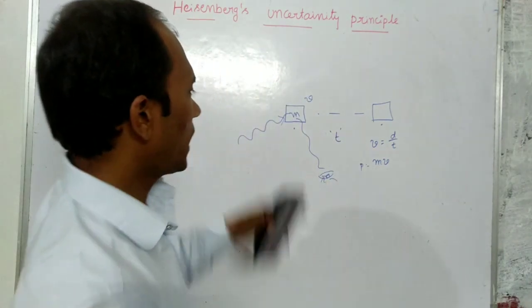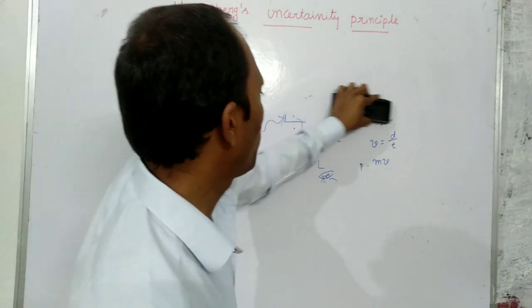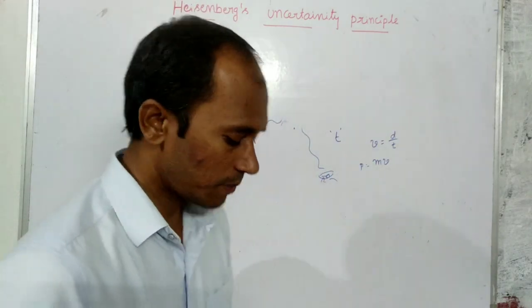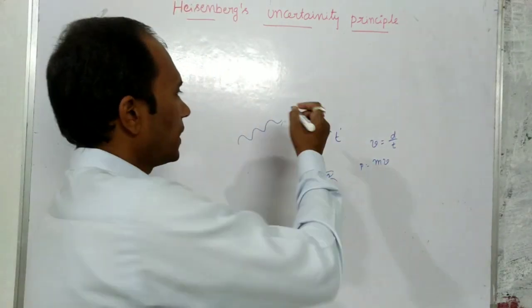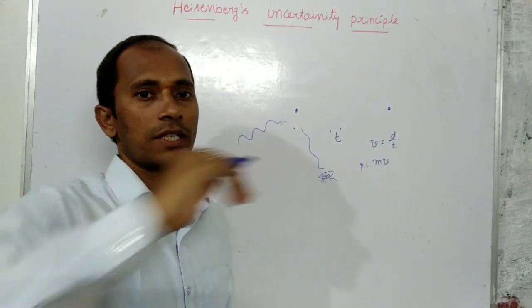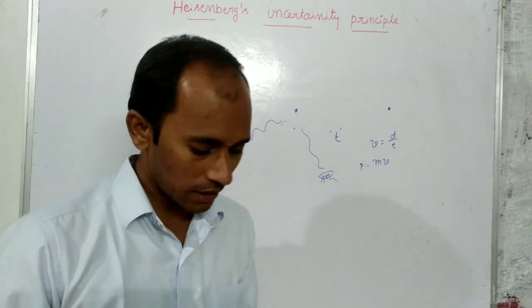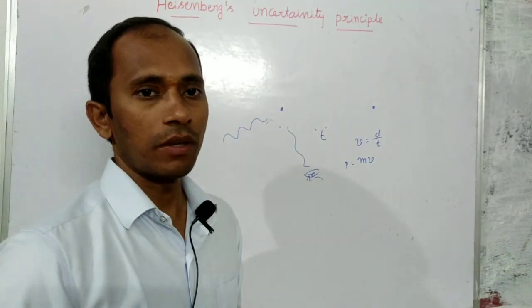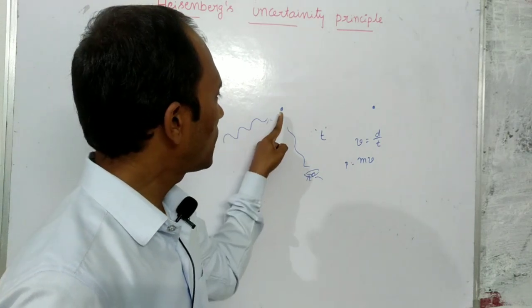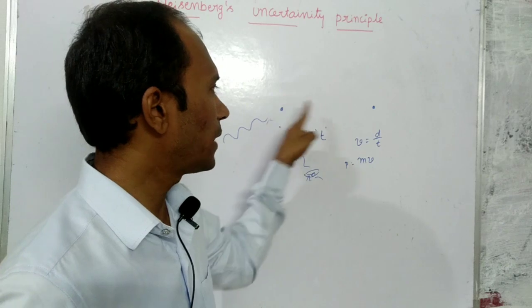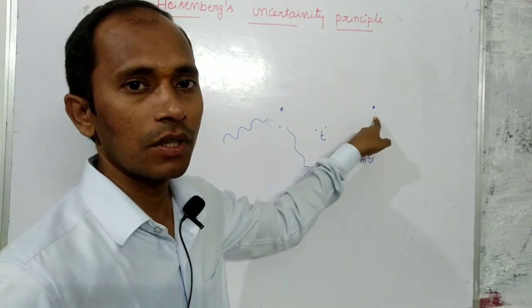Now, the same concept: let us imagine that an electron is moving from this place to this place. Let's say the electron is here initially, and it is moving from this place to this place.